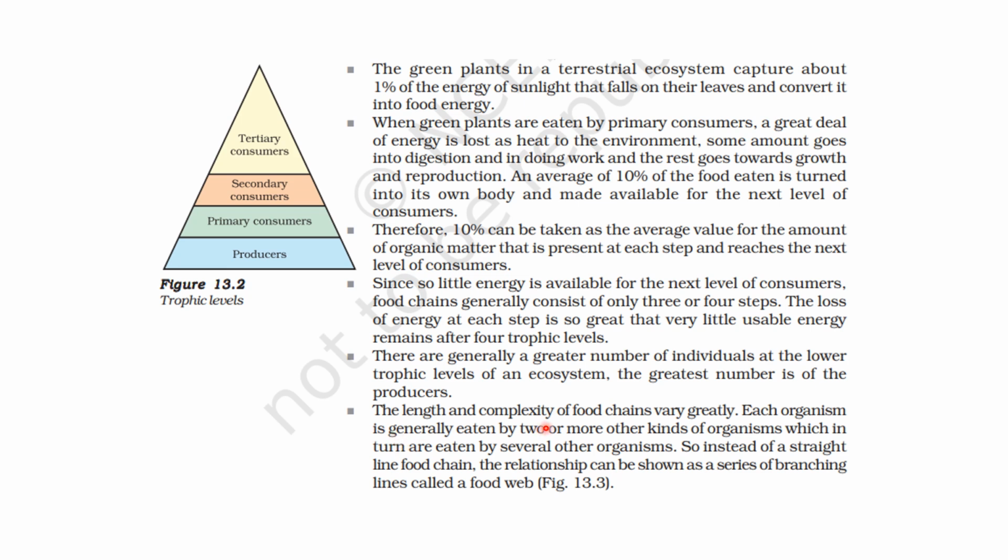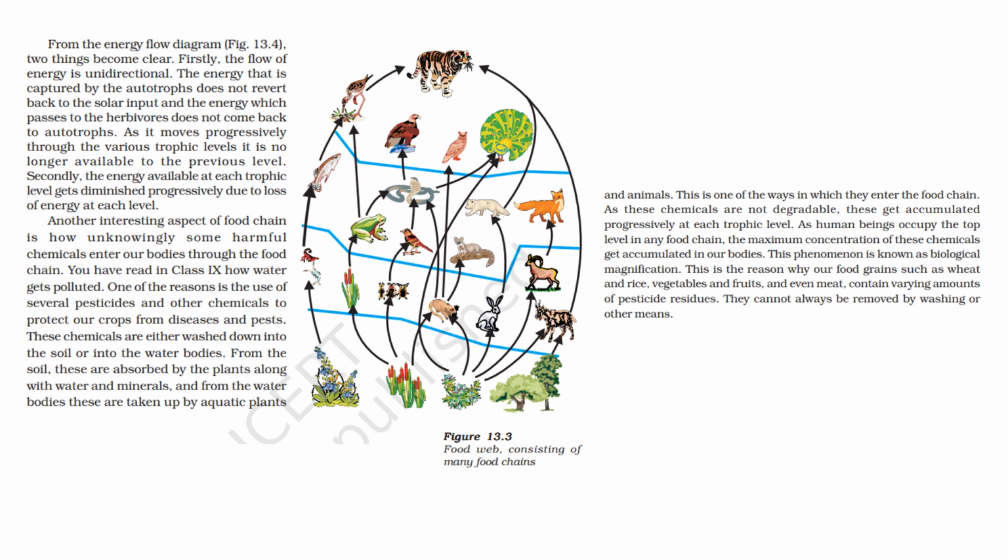Next is the length and complexity of food chains. It varies greatly. Okay. Each organism is generally eaten by 2 or more kinds of organisms, which in turn are eaten by several other organisms. ठीक है? So generally, instead of a straight line food chain, the relationship can be shown as a series of branching lines. तो ये जो food chains होती है ये आपस में interlinked होती है कहीं ना कहीं. तो we actually get a food web, right? तो आप ये एक food web देख सकते हो. इसमें देखो बहुत सारी food chains हैं जो आपस में interlinked हैं, वो हमें दिखाया है, right?